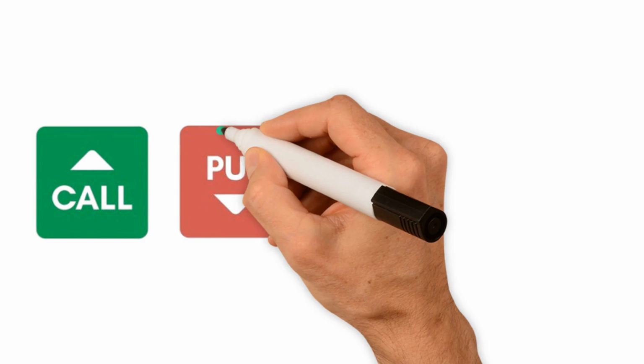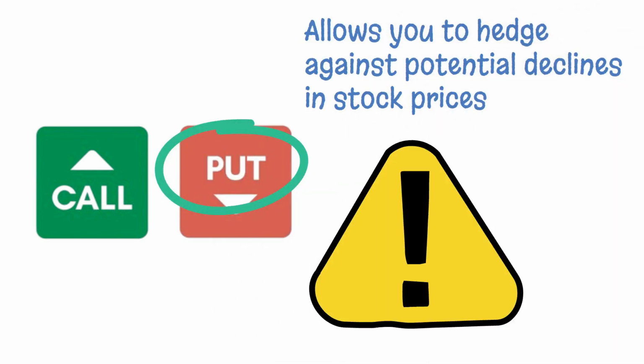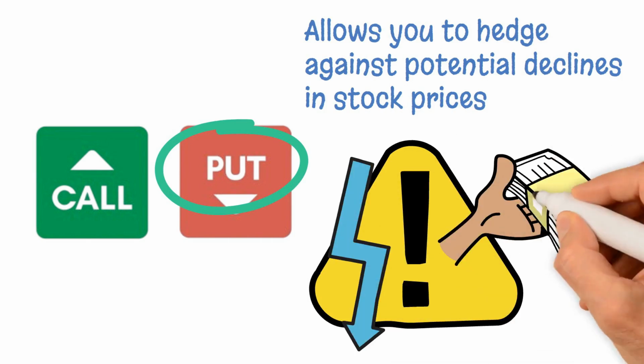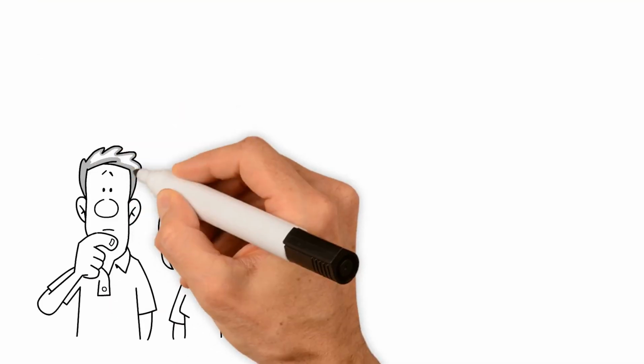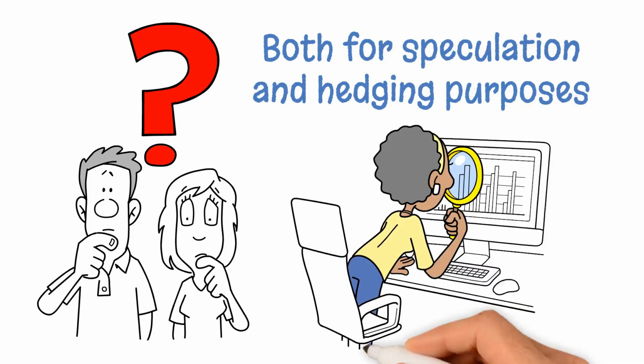In summary, buying a put option allows you to hedge against potential declines in stock prices while limiting your risk to just the premium paid for the option. This example illustrates how put options can be used both for speculation and hedging purposes depending on market movements.